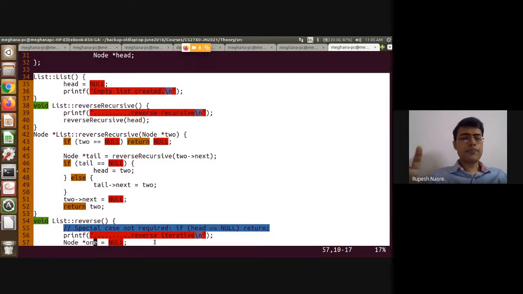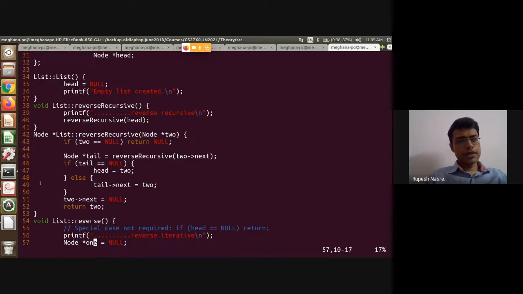You can separate it. Currently, I have written it in the same file for the sake of convenience, but you can just convert it into a separate file and just link it. I mean, g++ main.cpp list.cpp. As soon as I do that, it is going to create a single a.out out of two files rather than one. Okay. So anyway, that is not really our concern here. In most of our codes, we are going to have all the implementation in the same file. But in case you are interested in doing modular programming, feel free to try that out. If you face any trouble, just ask me. I'll be able to help.